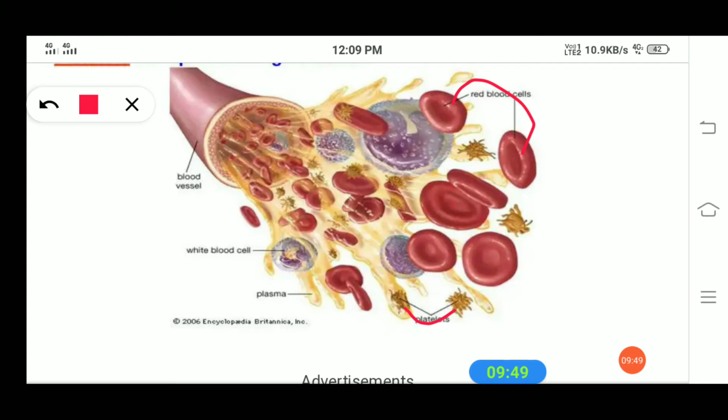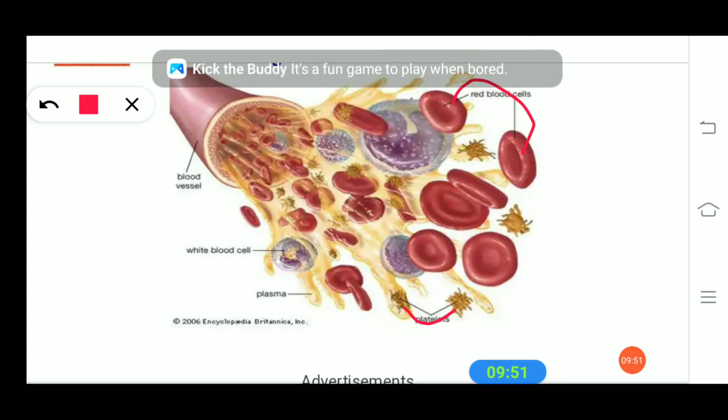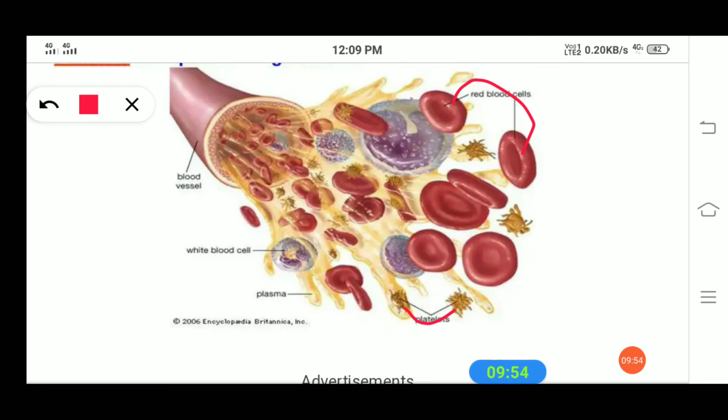Suppose white blood cells decrease in your body, what happens? You may become unwell.